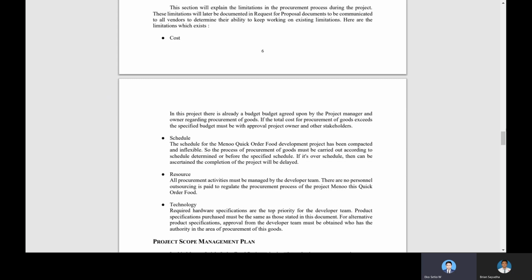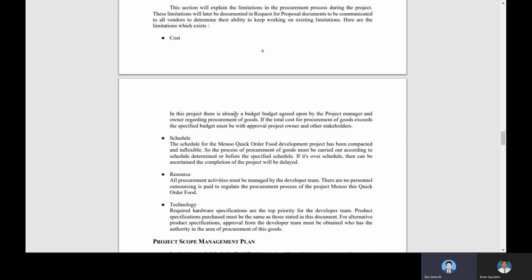Next is results. These activities must be managed by the developer team. There is no paid outsourcing personnel to manage the procurement process of the Menoo project for quick order food.